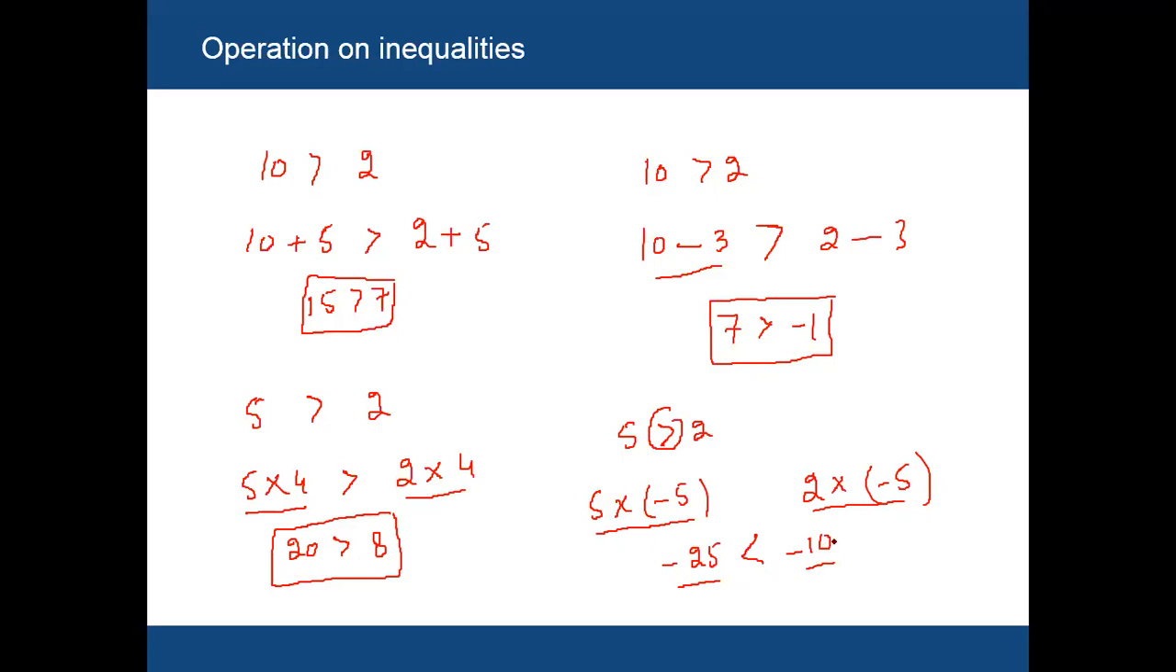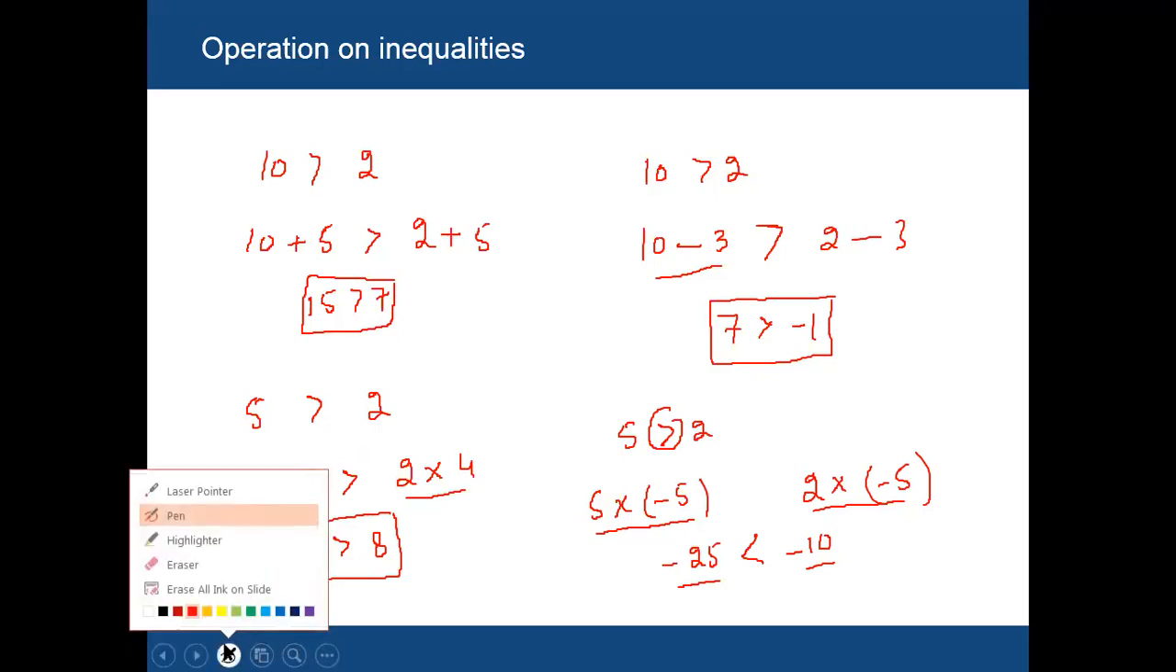Now minus 10 is greater than minus 25. So remember, in inequality, when you multiply by a negative number, the symbol will change. Same with division. If you divide an inequality by a positive number, the symbol will not change. But if you divide by a negative number, the symbol will change.